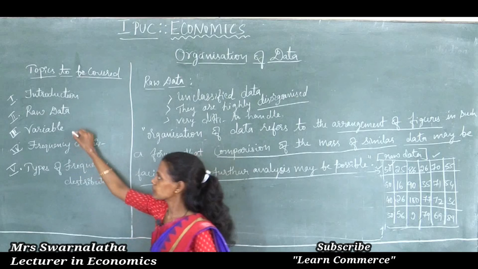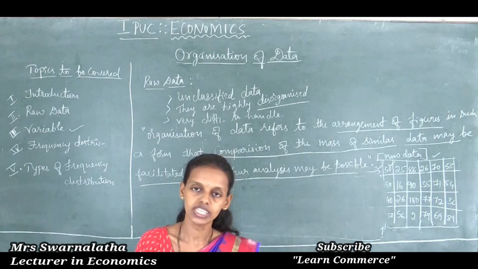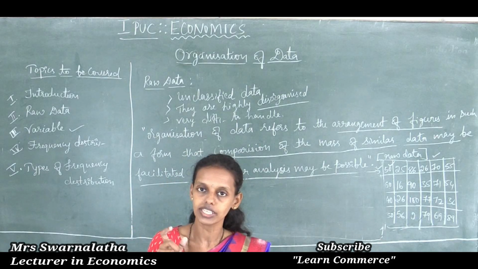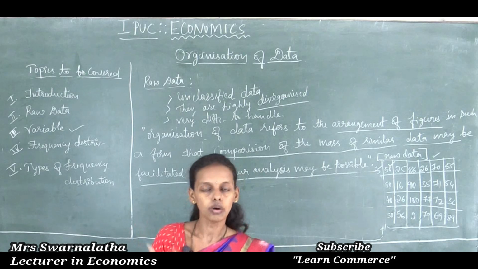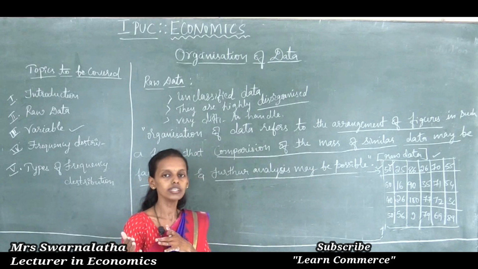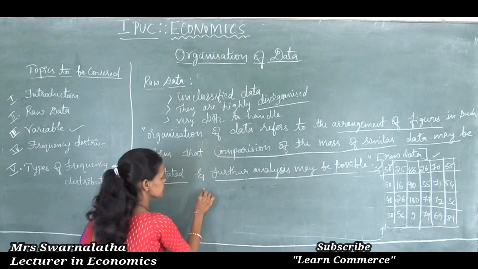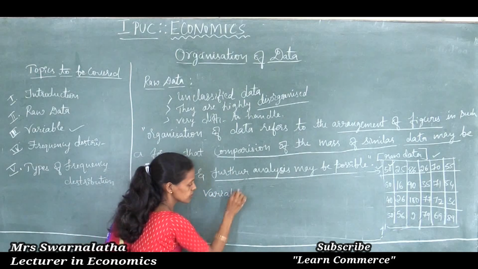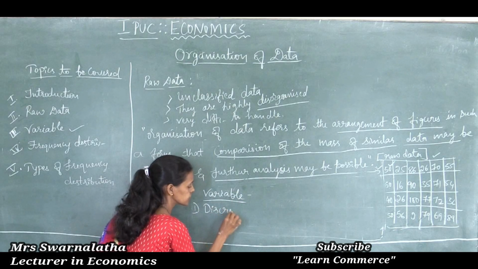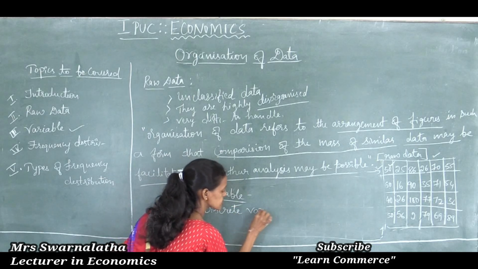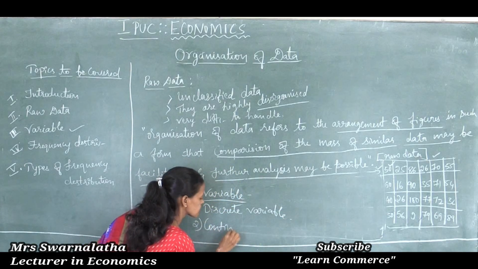So, next is variable. What is a variable? As we know, variable means change in the economic facts or values, as I said in the previous chapters. Here, variable means how variables differ from one to another, changes in the facts. There are two types of variable, students. One is the discrete variable, the other is the continuous variable.